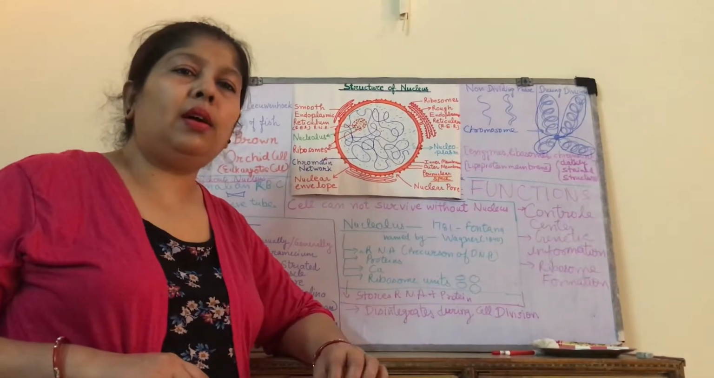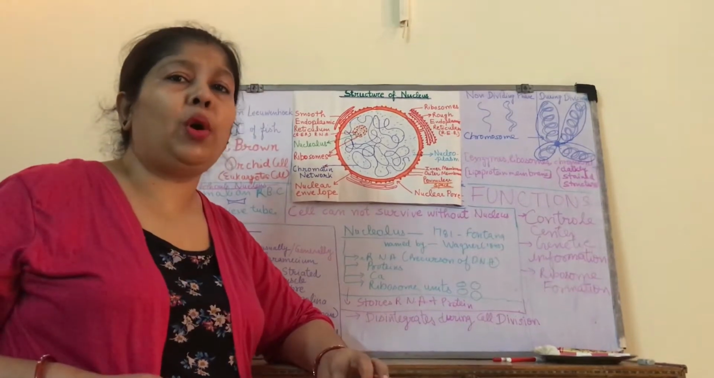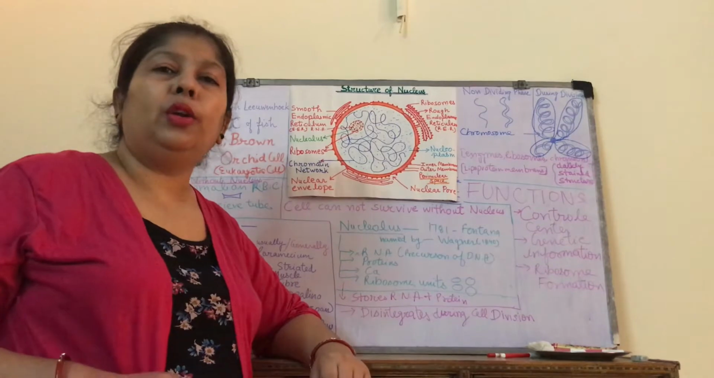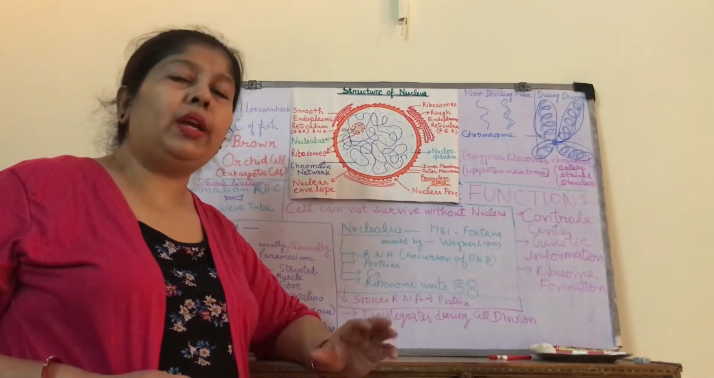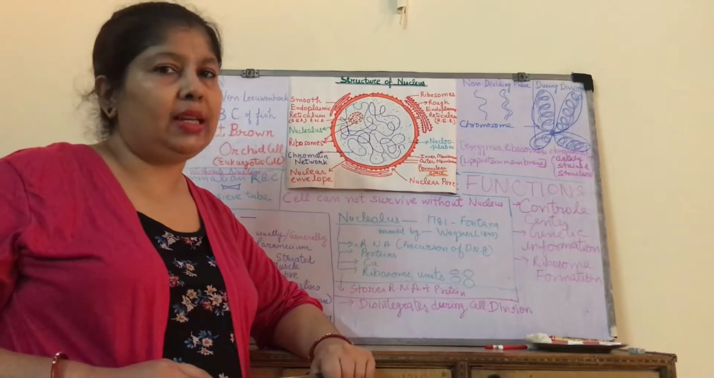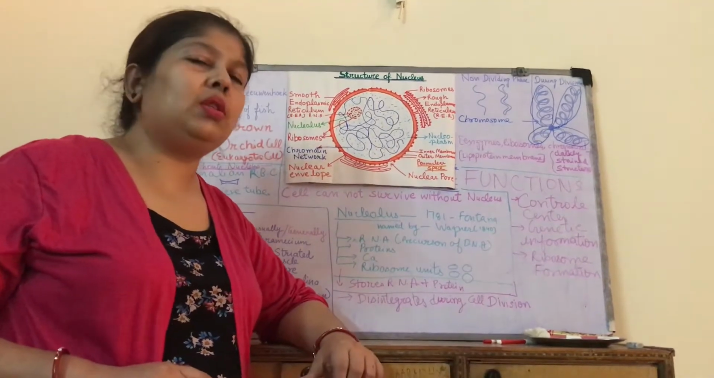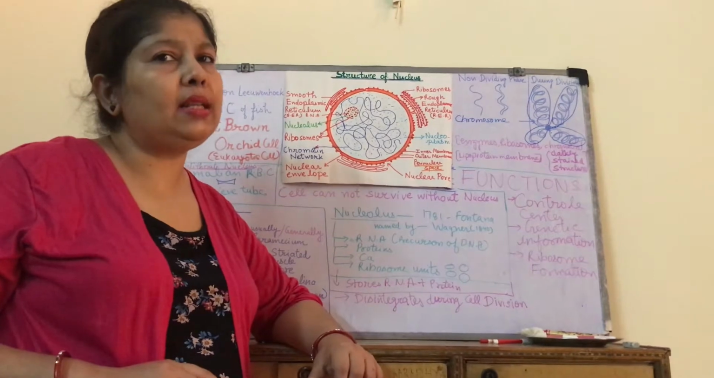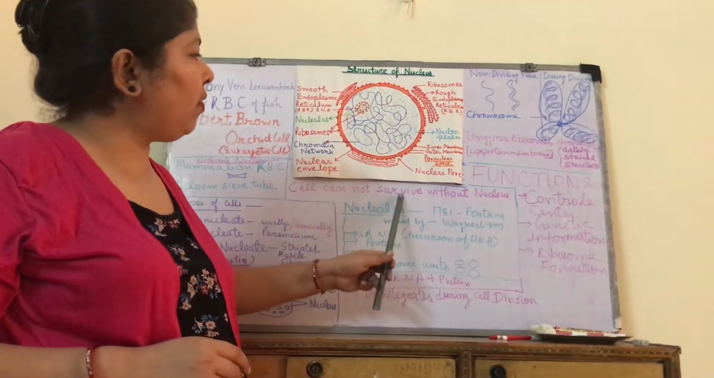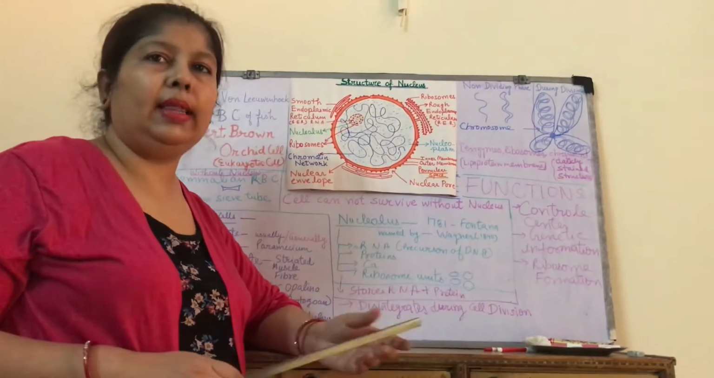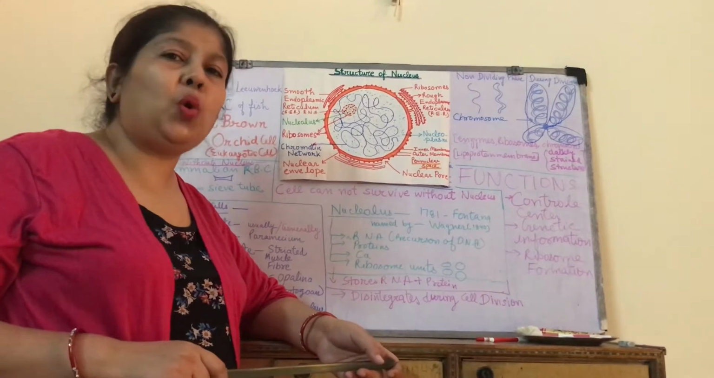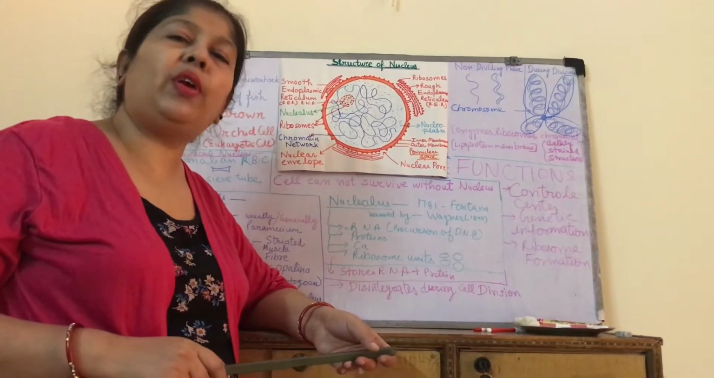That means the complete structure of a human body is present in the form of coding inside the nucleus, and this coding goes from parents to their children. That's why the nucleus is called the most important part of any cell's body. I have written one line here: cell cannot survive without nucleus. That means if we remove the nucleus from a cell's body, it will not be able to survive for a very long time.